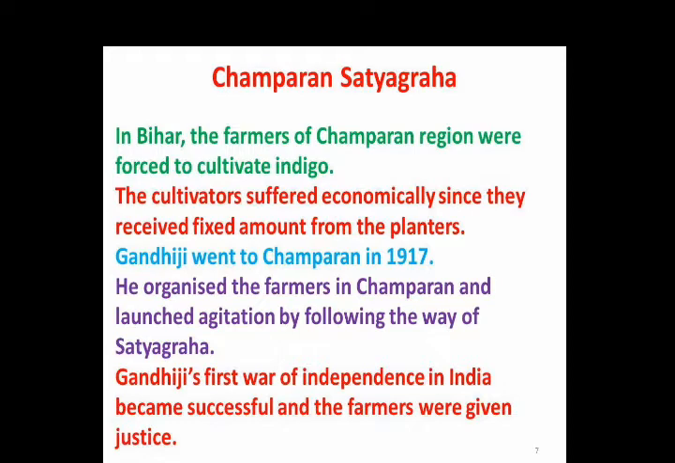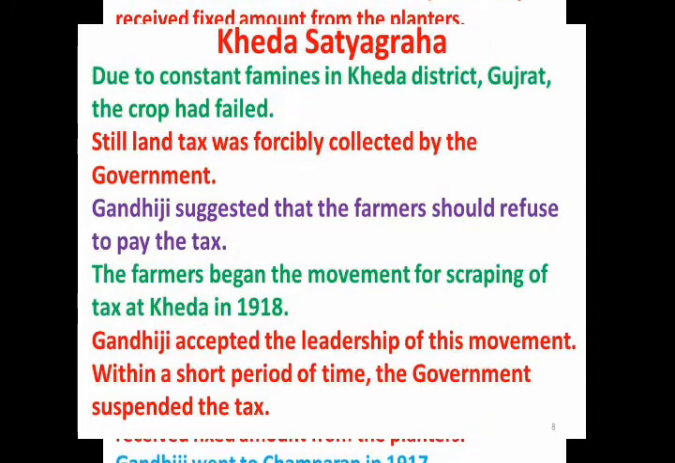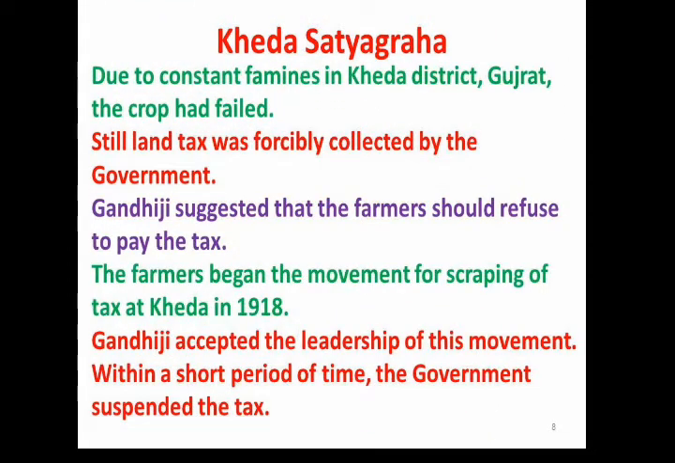Gandhiji went to Champaran in 1917. He organized the farmers in Champaran and launched an agitation by following the way of Satyagraha. And Gandhiji's first war of independence in India became successful and the farmers were given justice. Yes, the Champaran Satyagraha became successful under the leadership of Mahatma Gandhi, in Bihar, and due to this success the farmers became happy. Even here the work of Mahatma Gandhi had started.